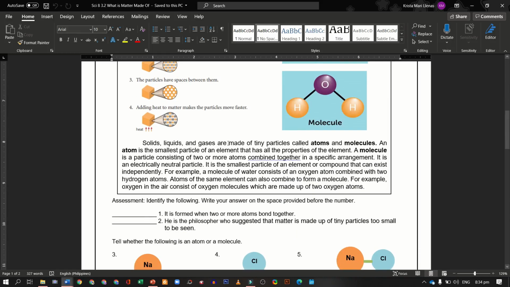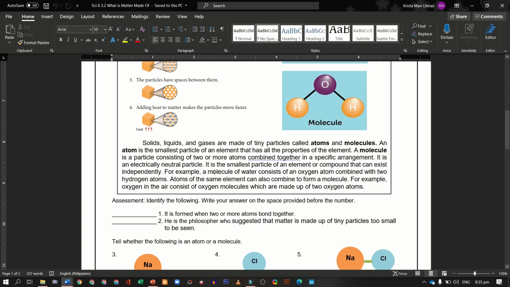Solids, liquids, and gases are made up of tiny particles called atoms and molecules. An atom is the smallest particle of an element that has all properties of the element. A molecule is a particle consisting of two or more atoms combined together in a specific arrangement. It is an electrically neutral particle. So when you say neutral, it doesn't have a charge. It is neither positive nor negative. And it is the smallest particle of an element or compound that can exist independently.